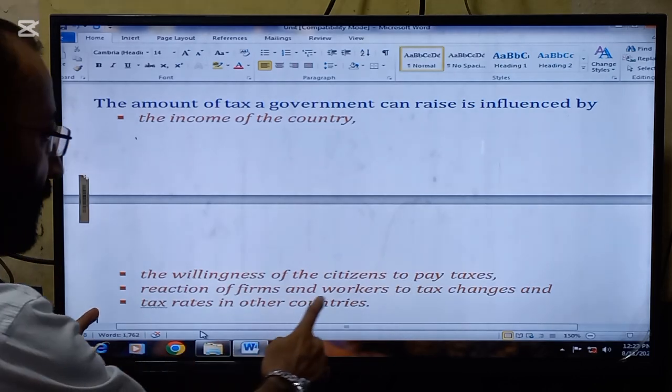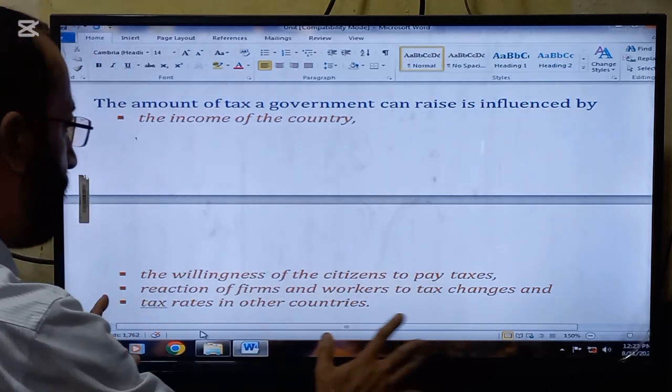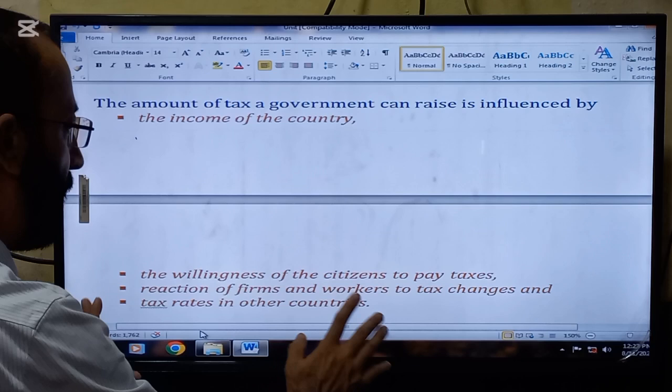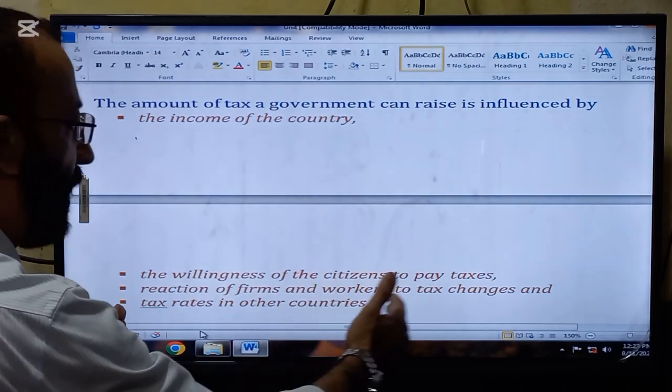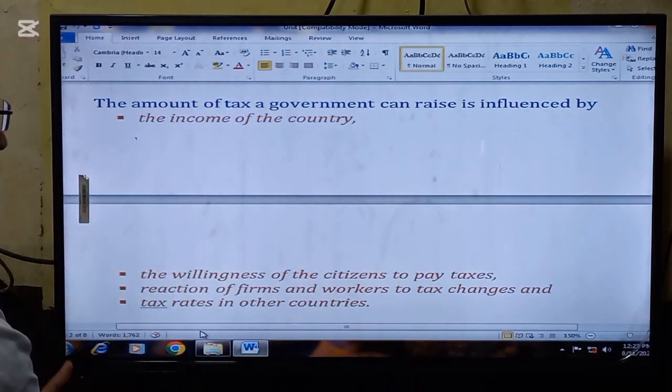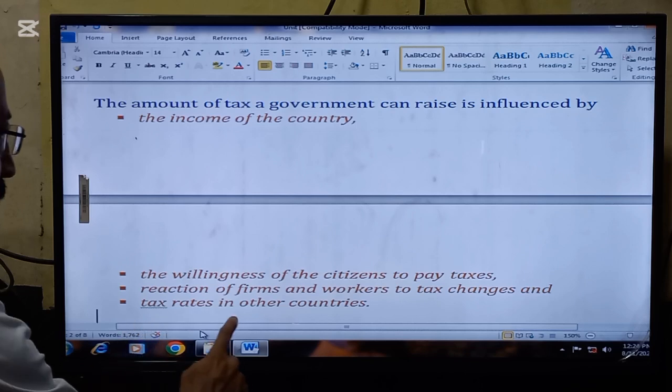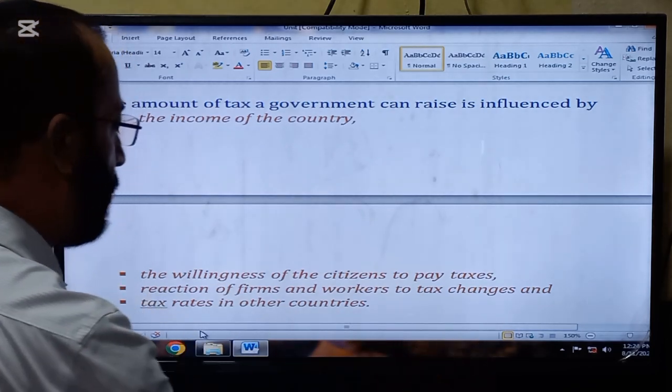The willingness of citizens to pay taxes. If people's attitude towards paying taxes is positive, the rate of the tax can be increased. Next is the reaction of firms and workers to tax changes.